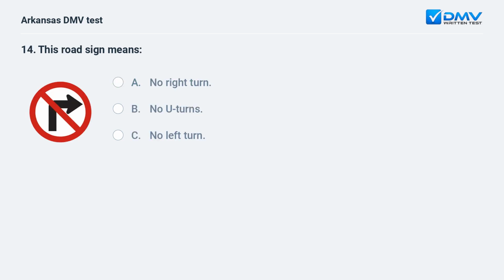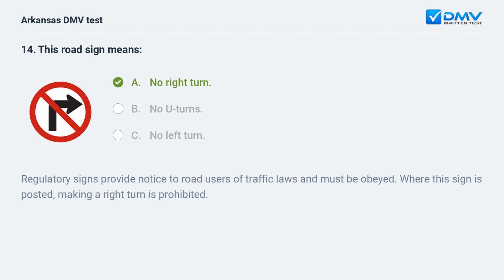This road sign means: A. No right turn. B. No U-turns. C. No left turn. A. No right turn. Regulatory signs provide notice to road users of traffic laws and must be obeyed. Where this sign is posted, making a right turn is prohibited.